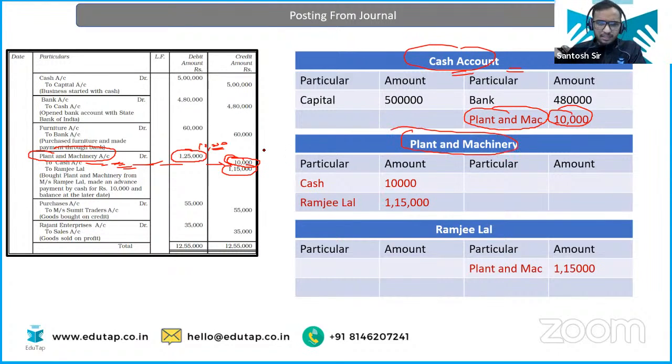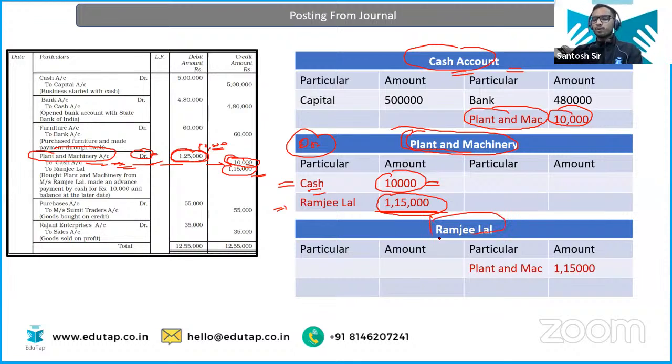Now plant and machinery, again easy. Debit. Debit how much? 1,25,000. But here is the case. Debit is one, but two accounts are getting credited. So you will write one by one. You will write cash as well on the debit side, and you will write Ramji Lal as well. On the cash, obviously you will write 10,000 because the amount that belongs to the cash is 10,000, and the amount that belongs to Ramji Lal is 1,15,000. So total becomes 1,25,000. So plant and machinery is getting debited by 1,25,000 overall. Okay, clear? This is easy.